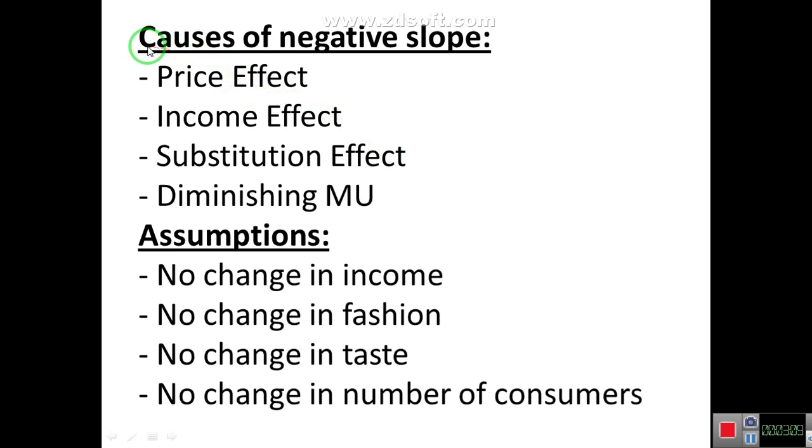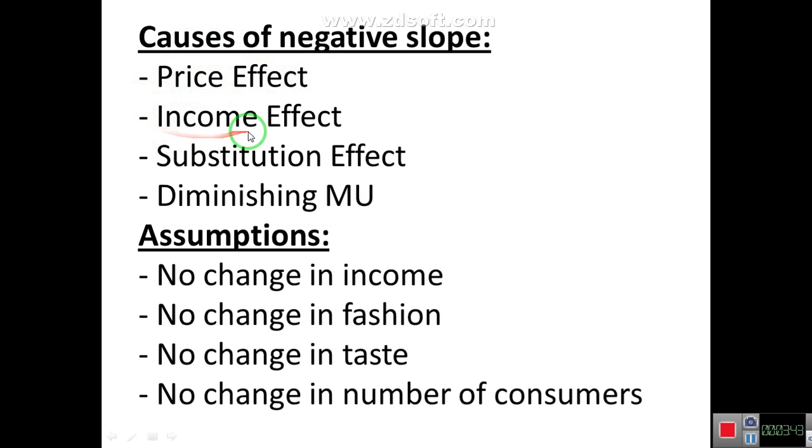Now we explain the causes of negative slope, why the demand curve slopes downwards. Number one is price effect. When price increases or decreases, what will be the effect on consumer purchasing power? When price decreases, it means purchasing power of the consumer increases, or real income increases. That's why he gets more of the commodity, he demands more things. So the first one is the price effect.